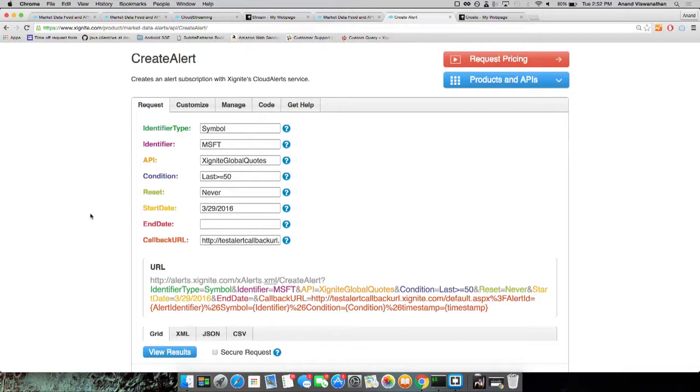You can use different data sets, different kinds of conditions. You can decide when to reset it, how often it should repeat itself. You can schedule alerts for the future. You can customize this quite a bit. But we want to see this in action. So we've created a little app here for that as well.